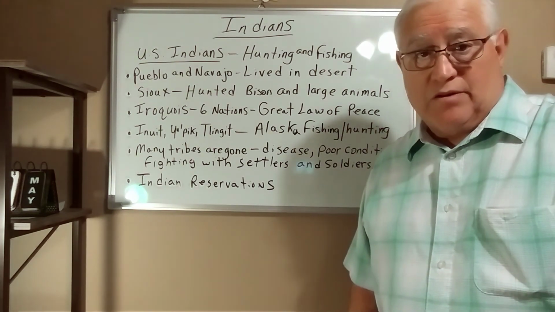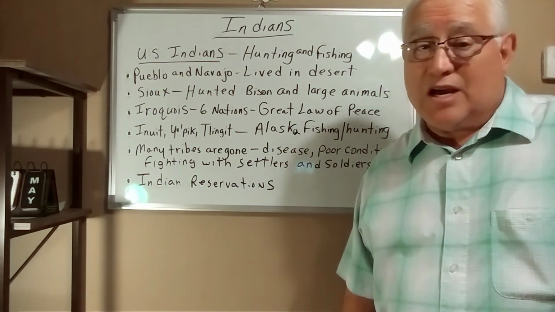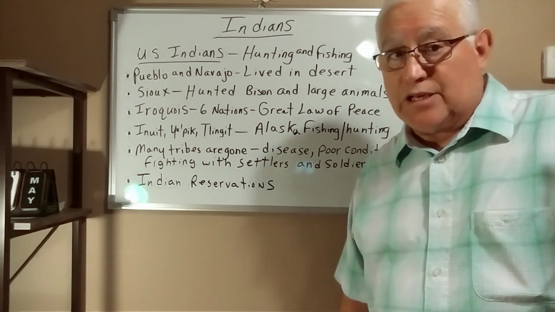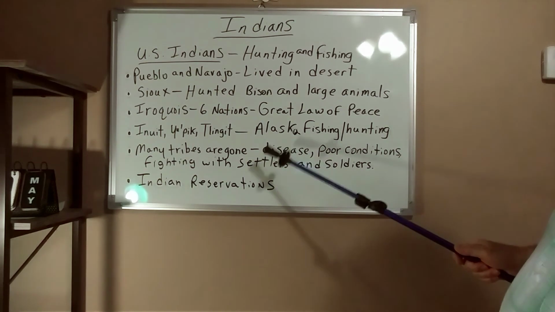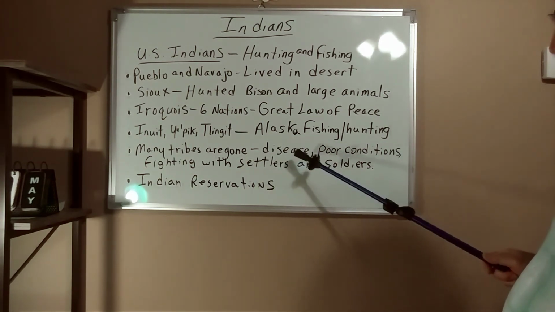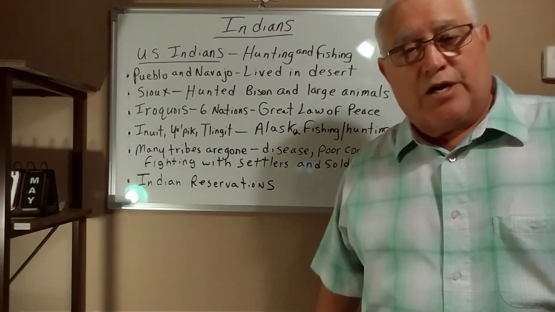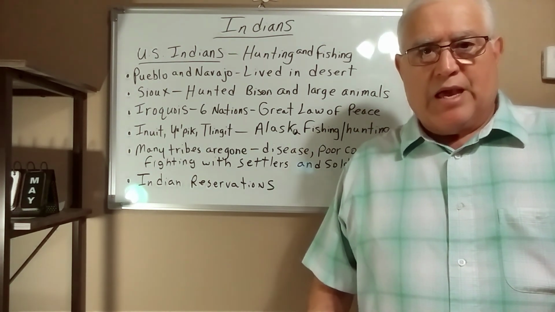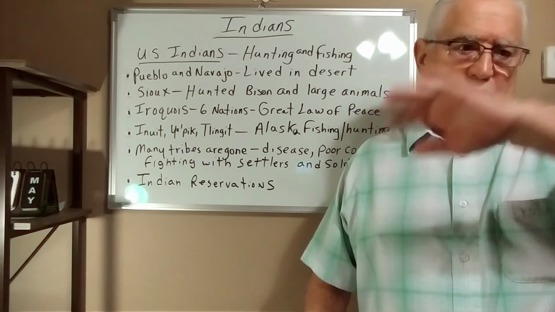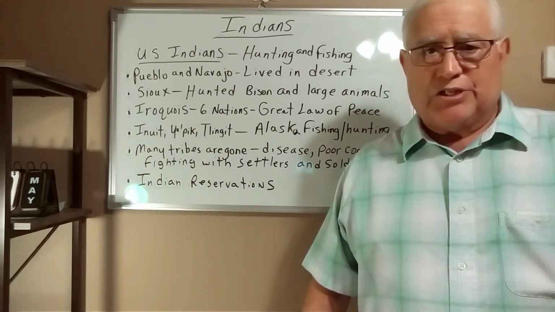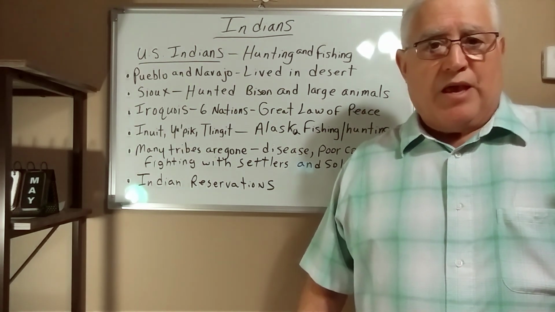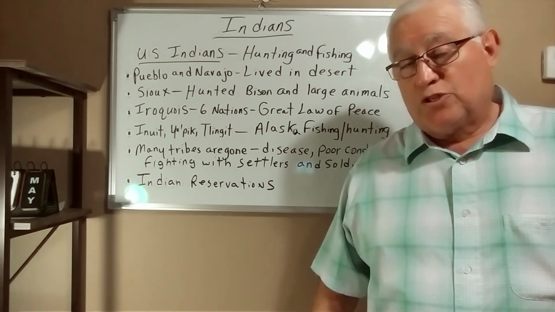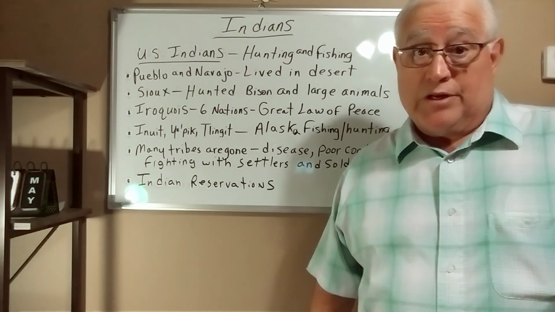If they came in, tens of thousands, about 10,000 years ago was when they crossed the Bering Strait between Russia and Alaska. Well, why are they gone? Some died because of disease. The settlers that came in and the people that were looking for new lands, the Spanish, the Mexican, and even settlers brought in a lot of diseases that the Indians had never been exposed to, and that killed a lot of Indians also.